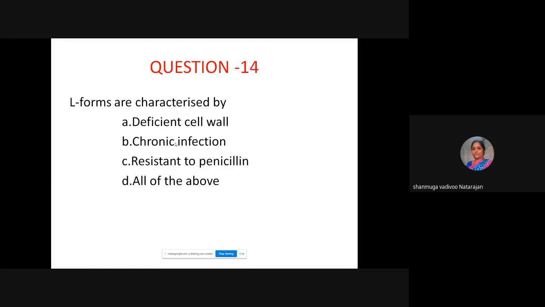So only by hemagglutination, by serological technique, you can demonstrate the presence of Fimbriae. Okay. And question 14 is: L forms are characterized by, these are all the choices: deficient cell wall, chronic infection, resistant to penicillin, all of the above.